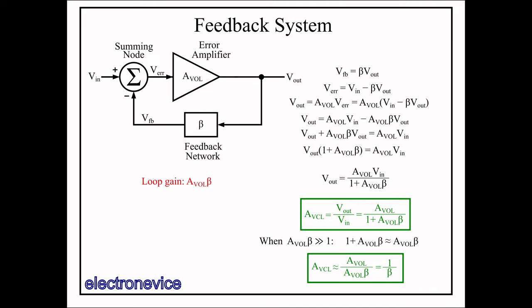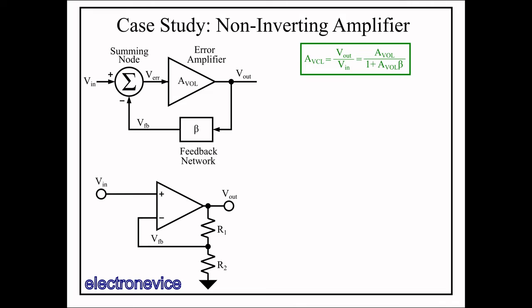The loop gain is even more important later when we talk about the frequency effects and stability of op-amp feedback loops, because the conditions when loop gain magnitude gets very close to unity are very important for stability. So now that we've discussed the traditional negative feedback system, let's apply it to the non-inverting amplifier. So here we have the standard non-inverting amplifier, and the equation for the closed loop gain we just derived.